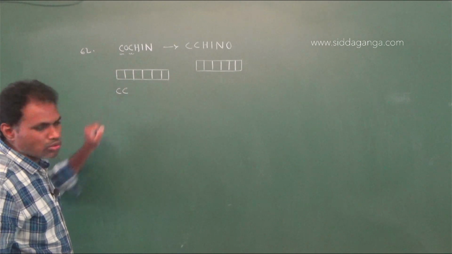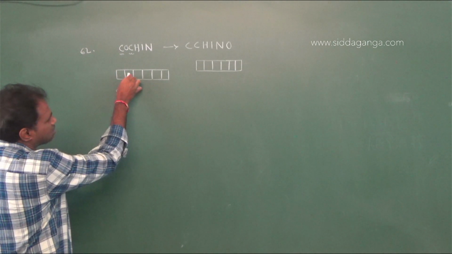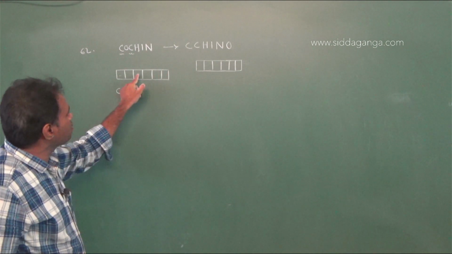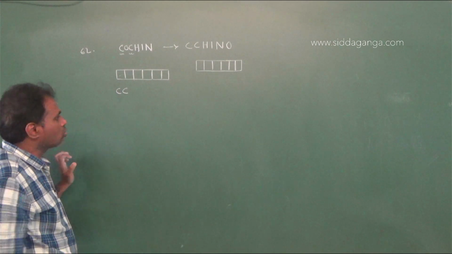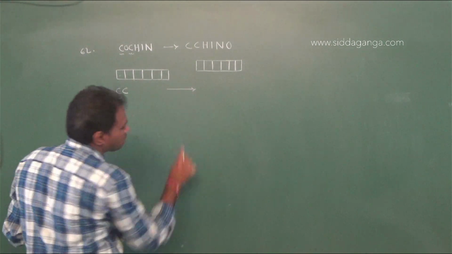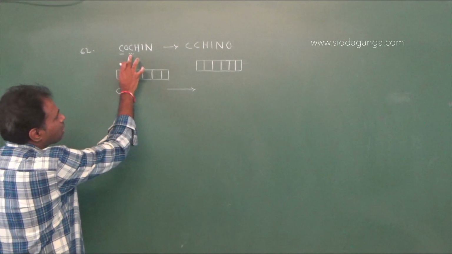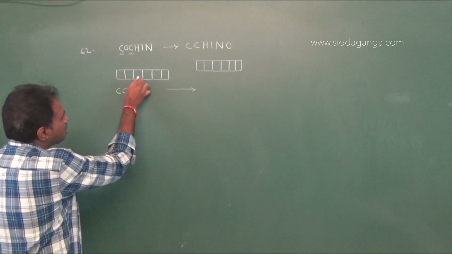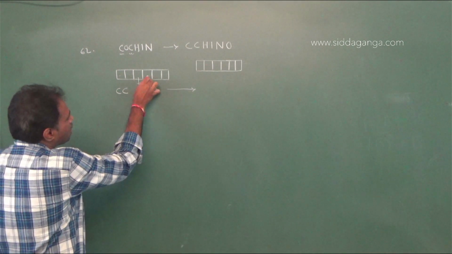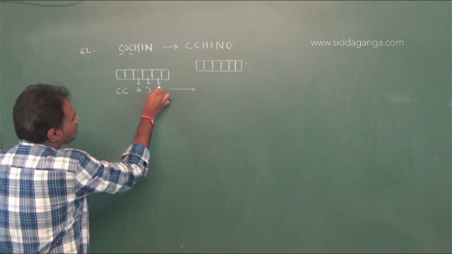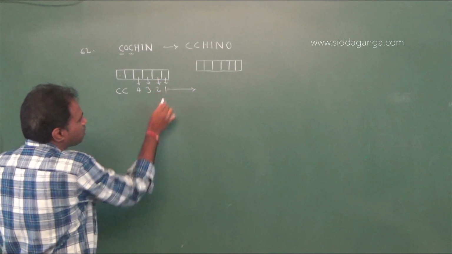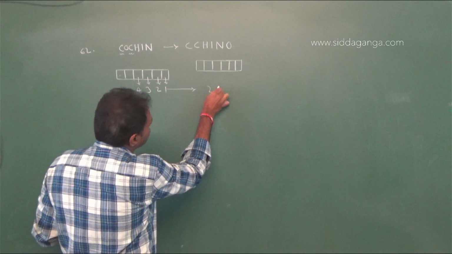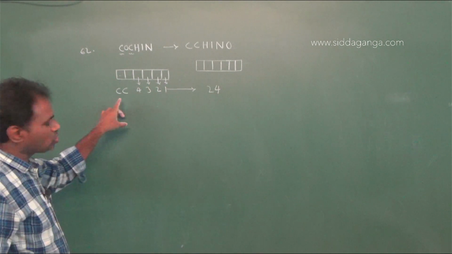Now in the first 2 boxes, if you fix C, C, then the remaining letters are 4 and the remaining spaces are also 4. Therefore, this box you can fix in 4 ways, this box in 3 ways, this box in 2 ways, and this box in 1 way. Therefore, 4 into 3 is 12, 12 into 2 is 24. Therefore, 24 words you can get that start with CC.